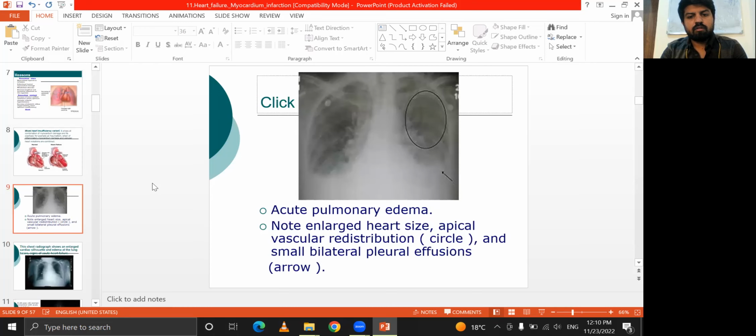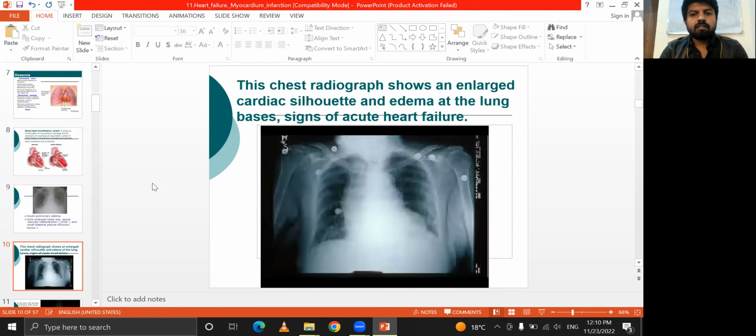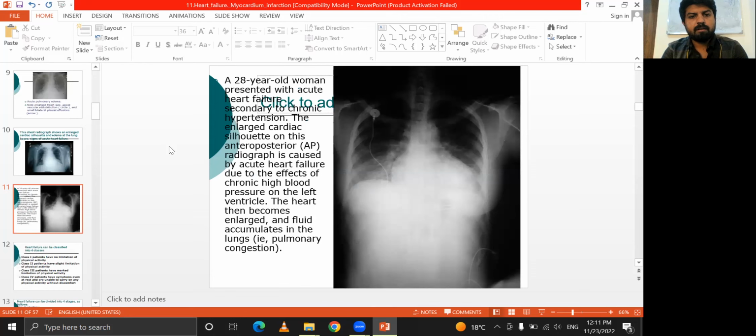So this is acute pulmonary edema, as you see in the X-ray picture. Note the enlarged size of the heart, apical vascular distribution, and the bilateral pleural effusion. The chest radiograph shows the enlarged cardiac silhouette and edema of the lung, as you can clearly see in this picture of the X-ray.